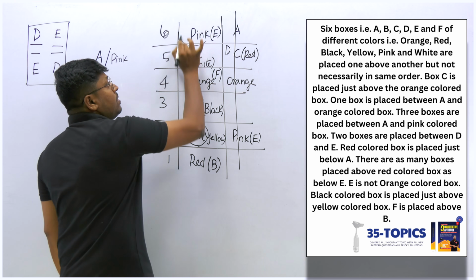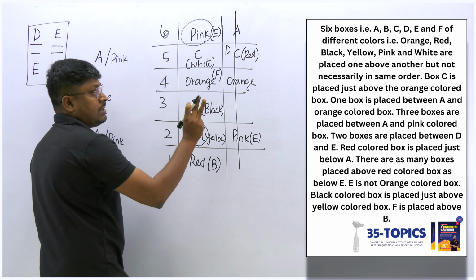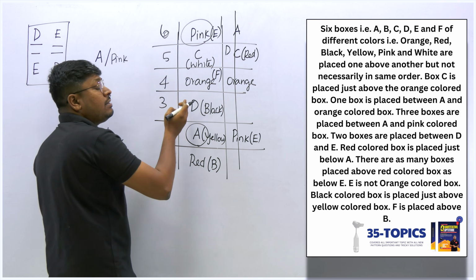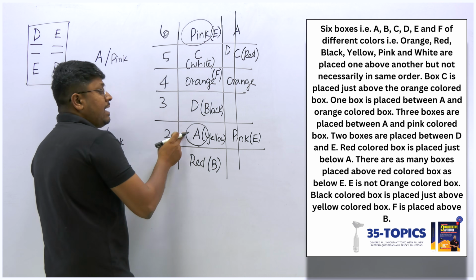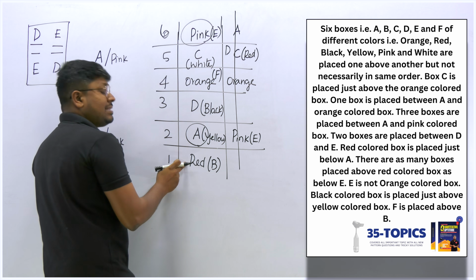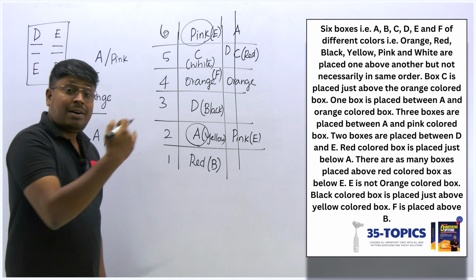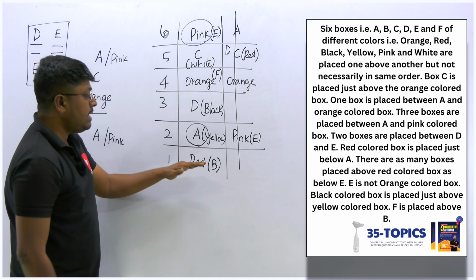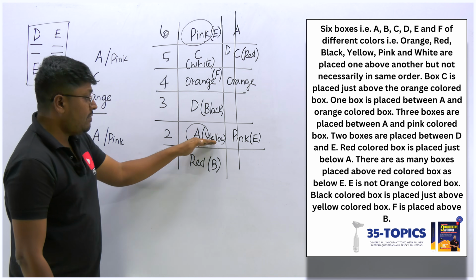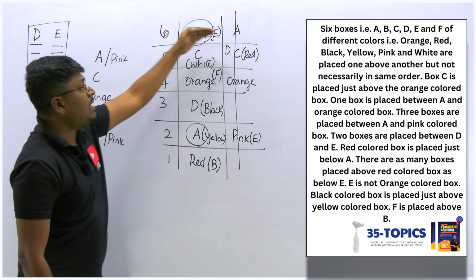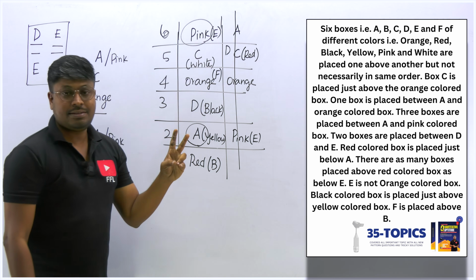Yes or no? By using this A and pink, we have 2 chances, because between A and pink there should be a gap of 3 boxes, and A will not be at the bottom. Why? Because if I fix A at the bottom, below A we have another box that is red. So definitely A will not be at the bottom. So A will be here. Between A and red, only 2 chances that we have.